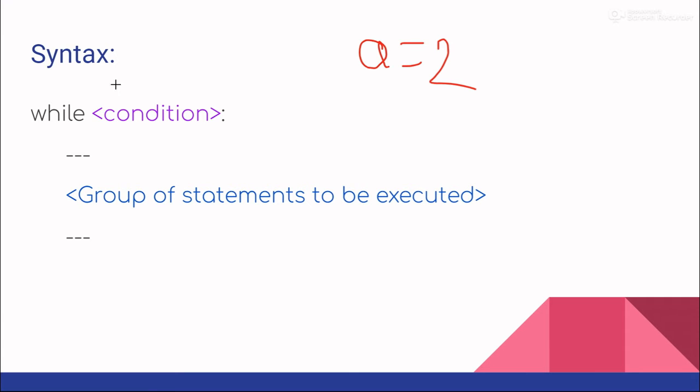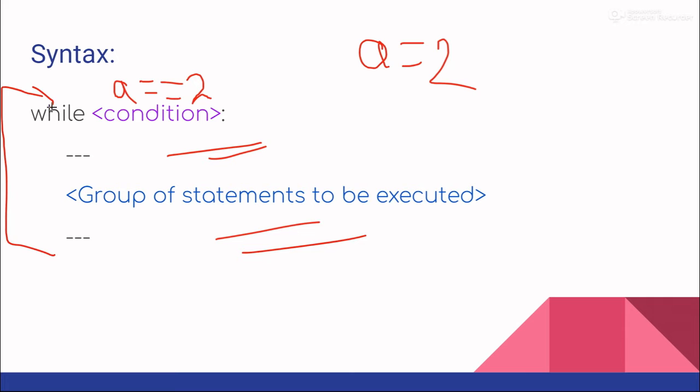And now instead of checking 2 equals 2, we can say a is equal to 2. So this means we are checking whether the variable a contains the value 2 or not. And if it does, we will print some statements, let's say print 3 and print hi. But again, if we come here, this condition will be true. So this will be true forever again.